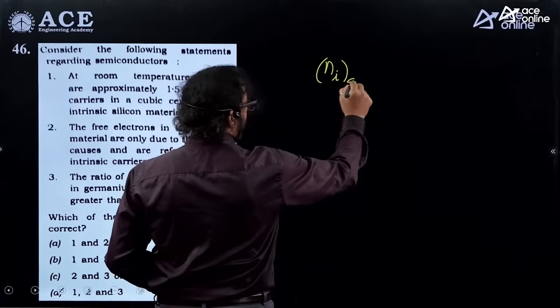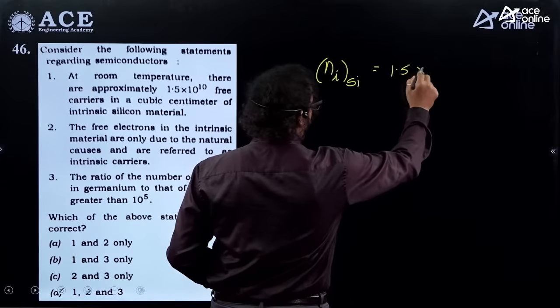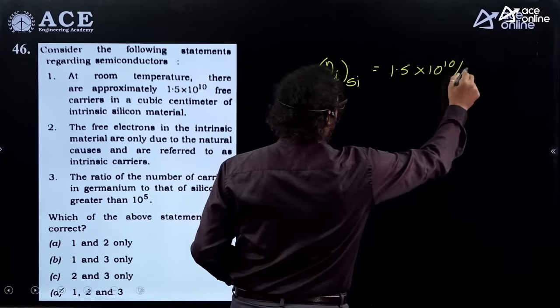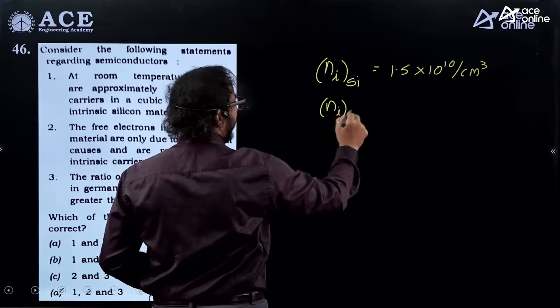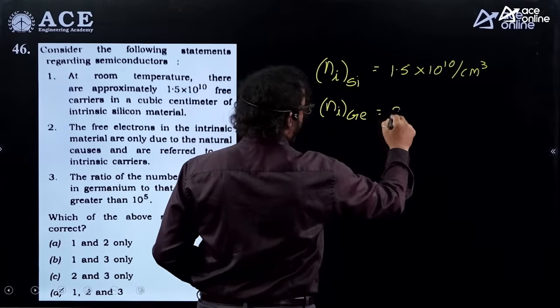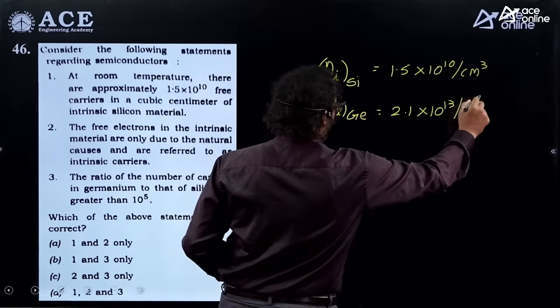Intrinsic concentration of silicon, Ni, is how much? At room temperature, by default 1.5 into 10 power 10 per centimeter cube. In the similar way, Ni for germanium is almost how much? Around 2.1 into 10 power 13 per centimeter cube.